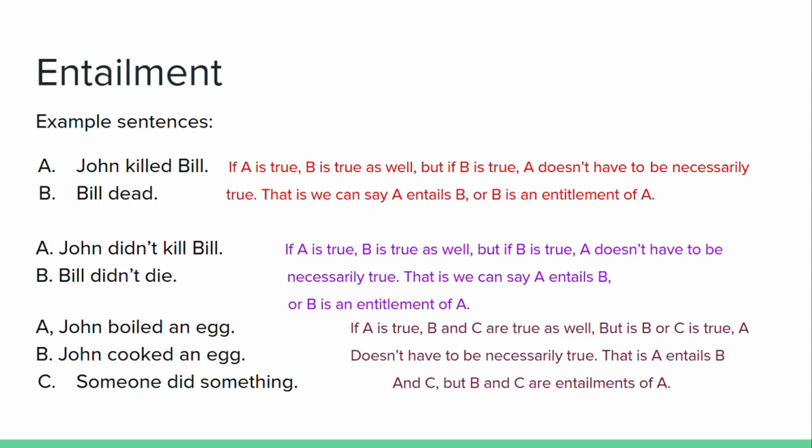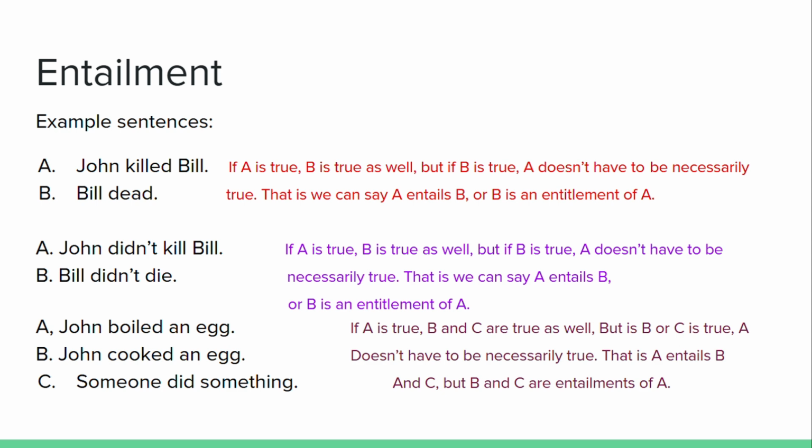Let's look at some more examples. Let's look at the first pair of sentences. Sentence A, John killed Bill, and sentence B, Bill's dead. If sentence A is true, sentence B is true as well.